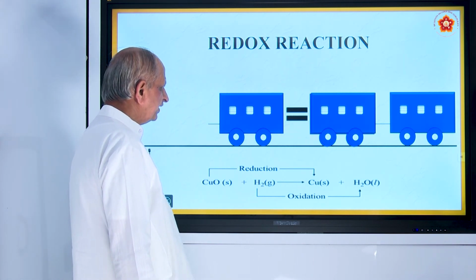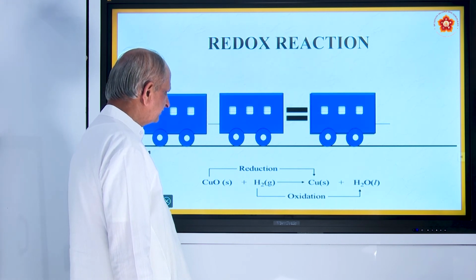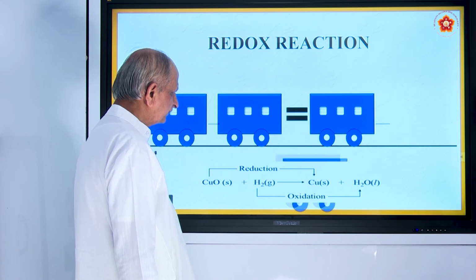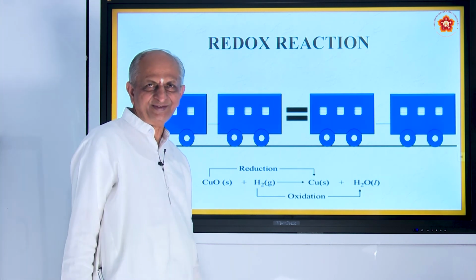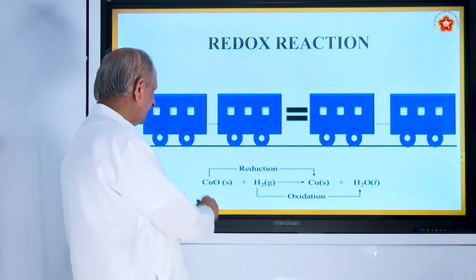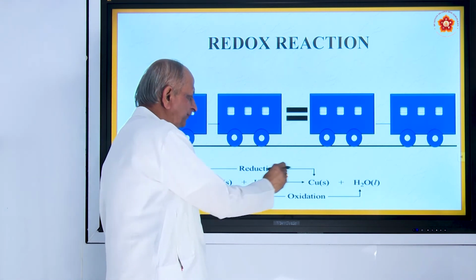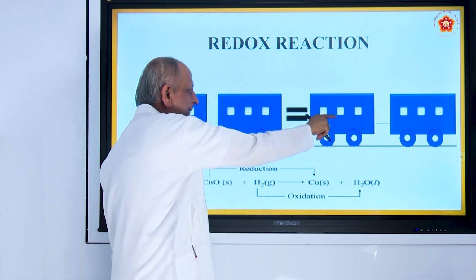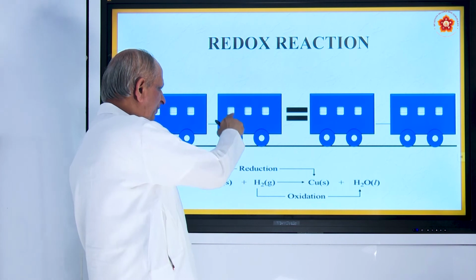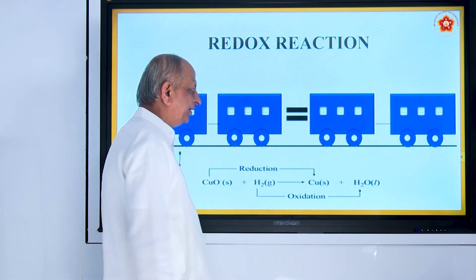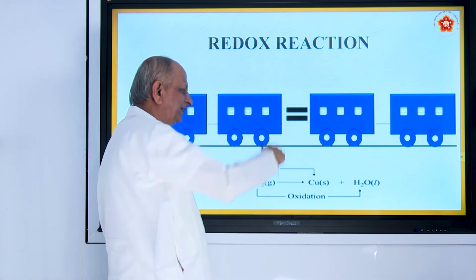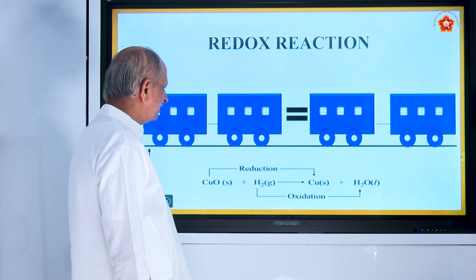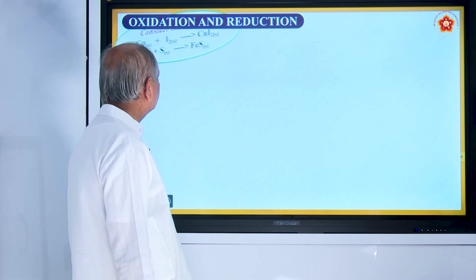So, this is how the reaction changes. Is it nice? Okay. So, what is shown? Copper oxide becomes copper, and hydrogen became water. And what does the symbol represent? Equation. Okay. So, this is an example for redox reactions.